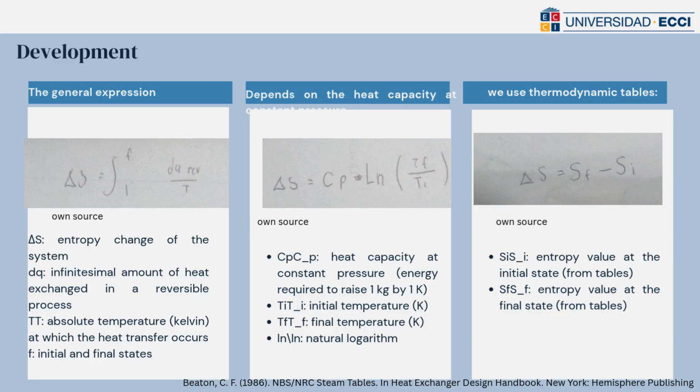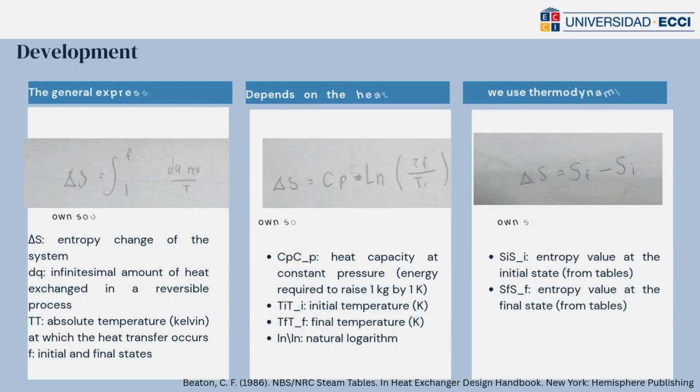For real substances, we use thermodynamic tables. Delta S equals S final minus S initial, where S initial is the entropy evaluated at the initial state from tables, and S final is the entropy evaluated at the final state from tables.